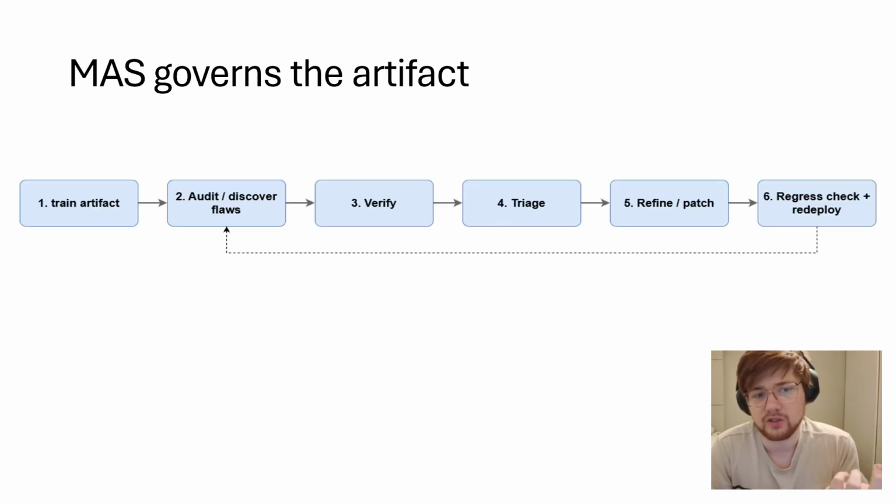But now, how do we govern this artifact? Our answer is a multi-agent system, but more importantly, a human-in-the-loop multi-agent system. The alignment flywheel is a structured system where different agents take on different roles around the artifact. Some agents audit the artifact to find useful observations and discover potential flaws. Others verify whether those cases are actually real flaws or violations. Then a triage agent gets a queue of all these cases and decides which ones have the highest priority to get fixed. And then you have refinement agents, and they reason about which kind of patches we should apply to the model to solve these flaws.